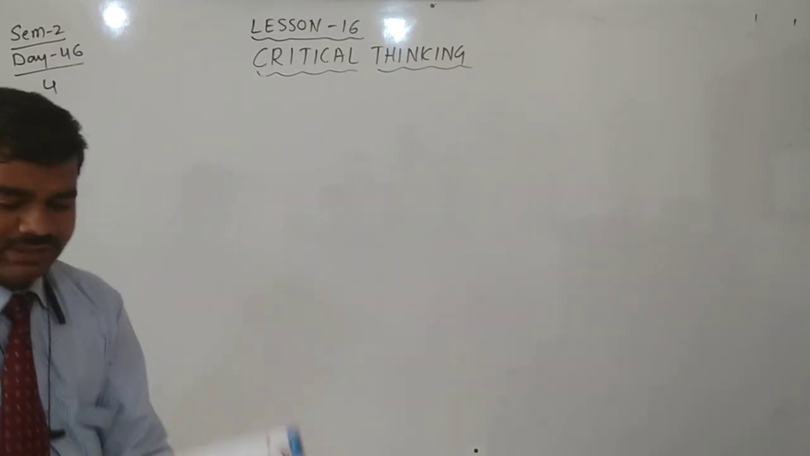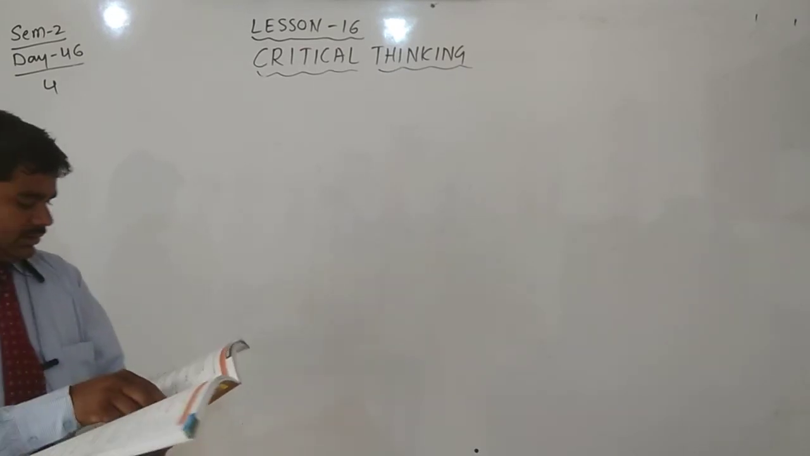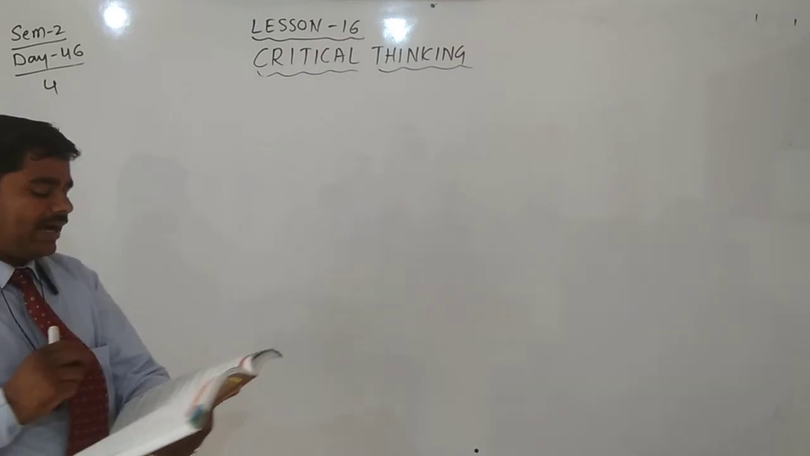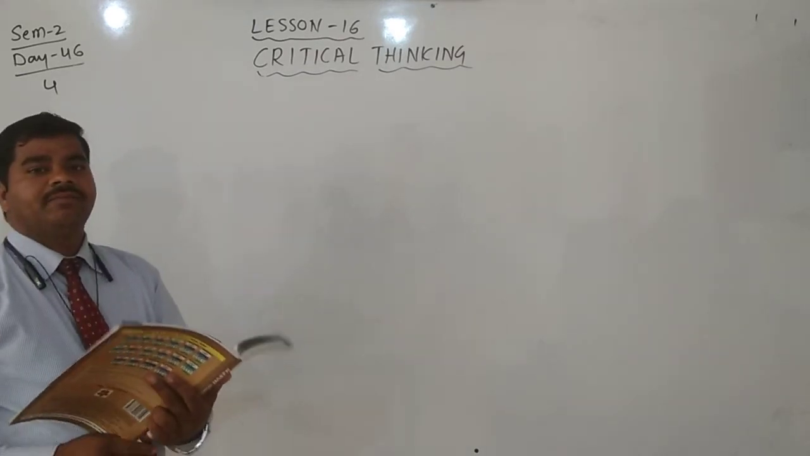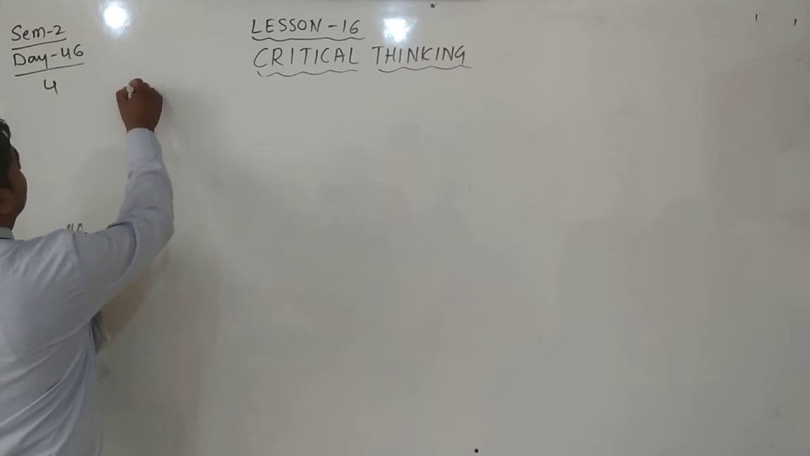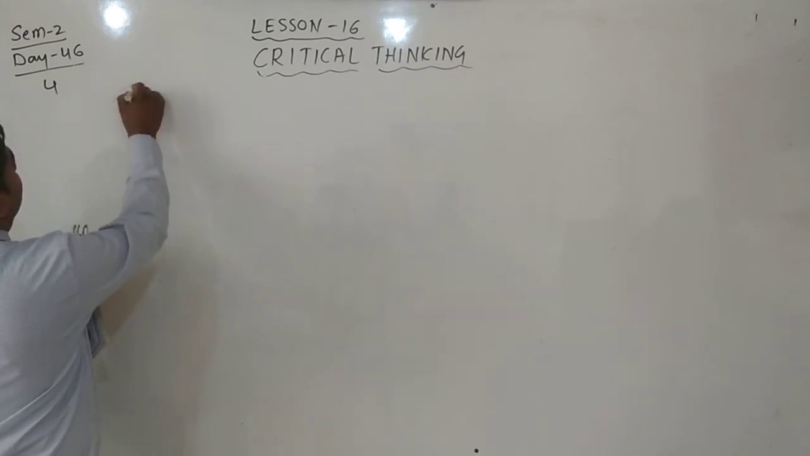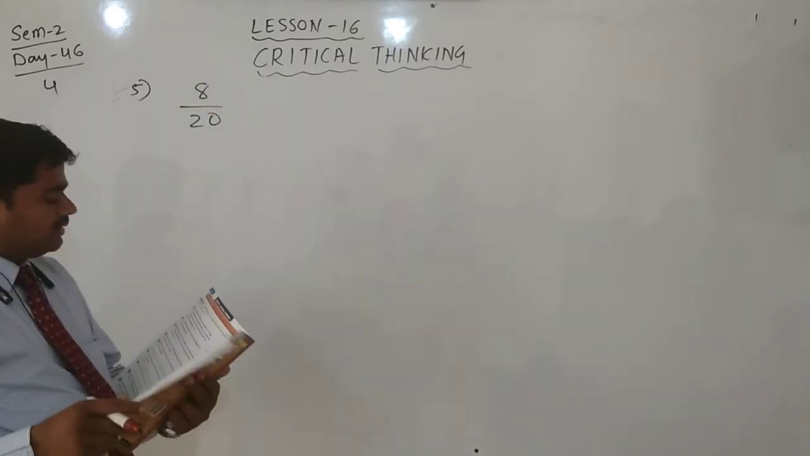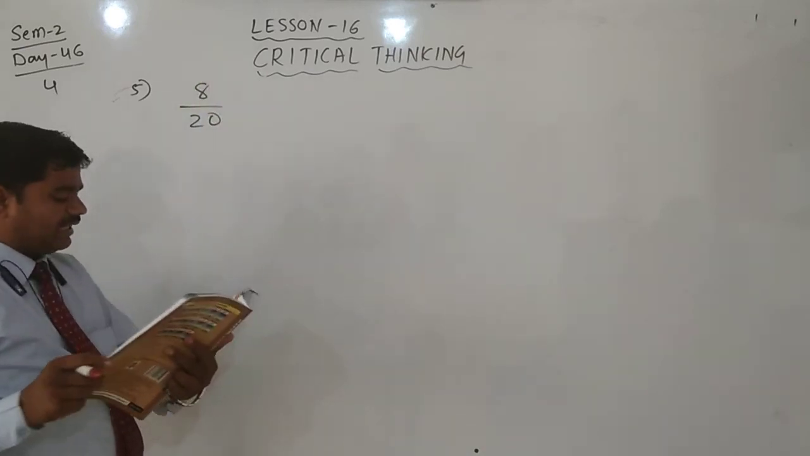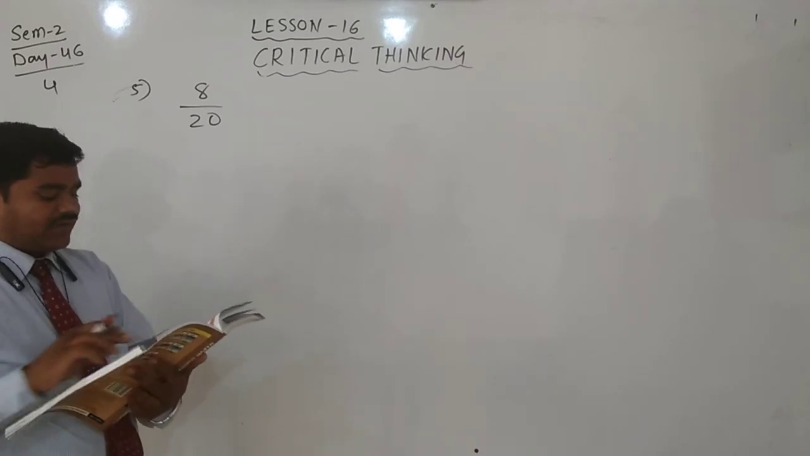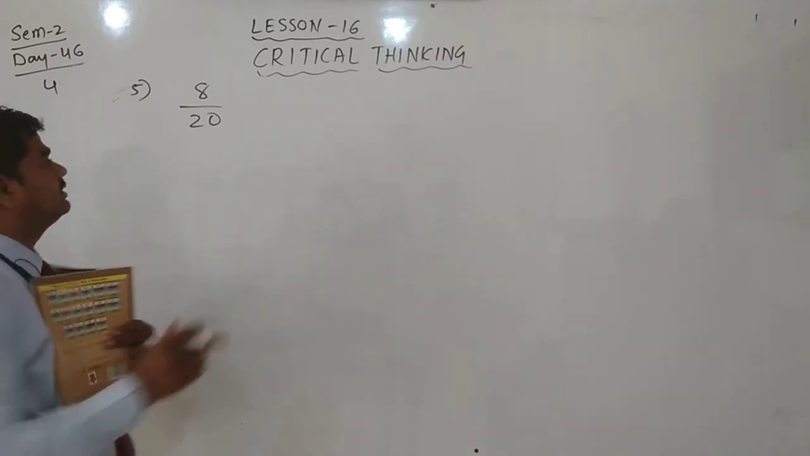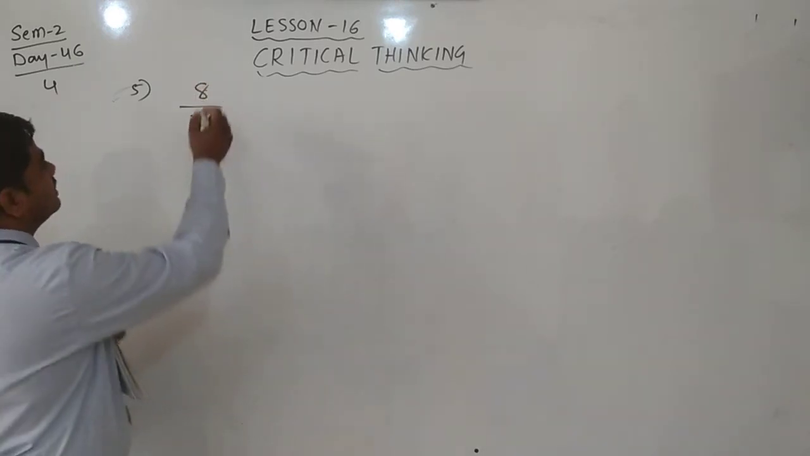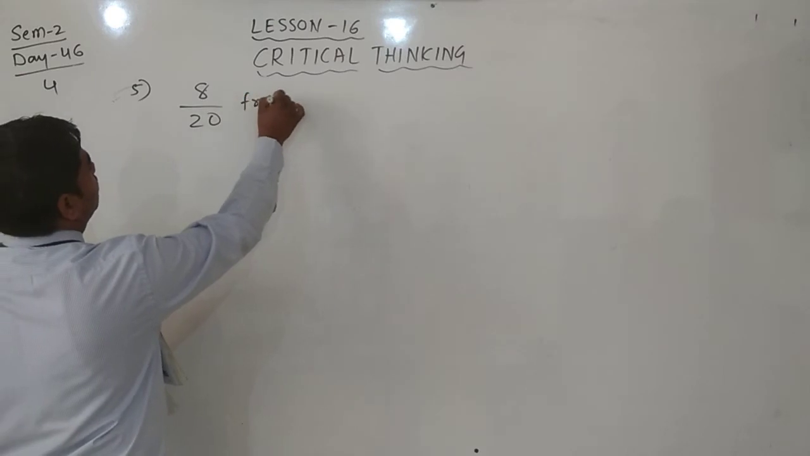Next question is the fifth one. Monica visited 8 parks out of 20. There are a total of 20 parks, and in that, she visited 8 parks. This is the fraction for that. What fraction of parks did she visit? Out of 20, 8 parks she visited.